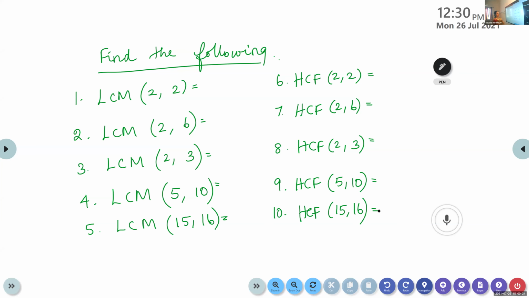Yes, Johan, Pratyush, Meghna, turn on your video. Haya. Children, please turn on your video. All of you. Aman. Aman, give the answer for the first one. What is the LCM of 2, 2?